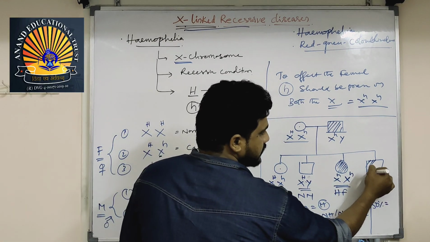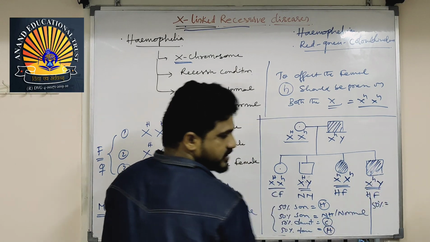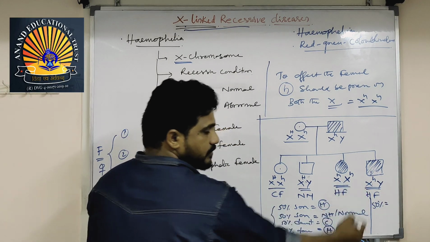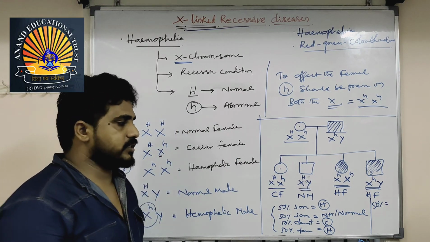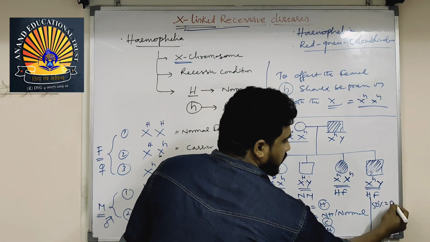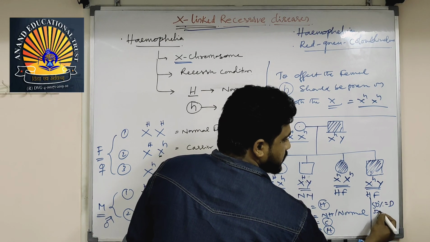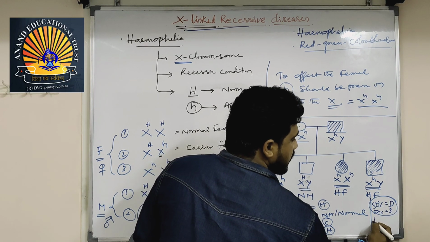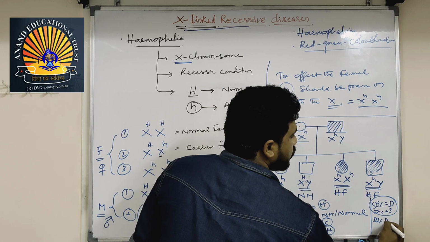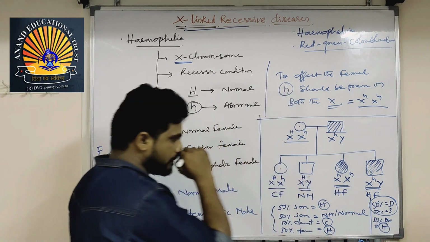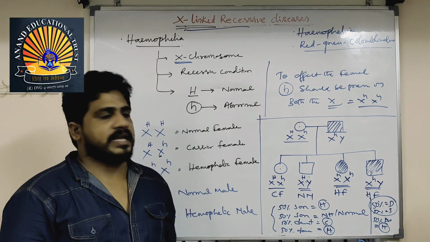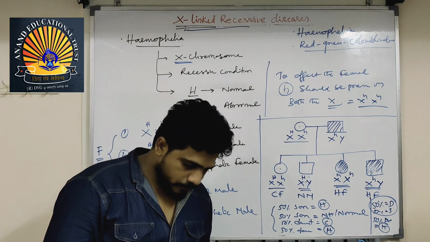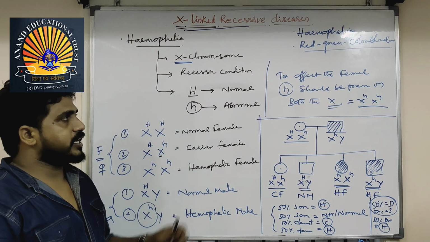Why is this also affected now? In the recessive condition, small h is there on both X's. That is why, when small h is there on both the X's, she will be affected. So 50% of daughters and 50% of sons are affected, meaning 50% of their progeny is hemophilic, and 50% of their progeny is non-hemophilic. Carrier is also non-hemophilic.